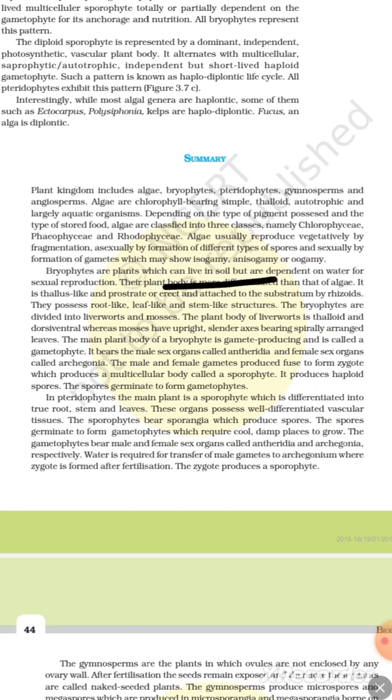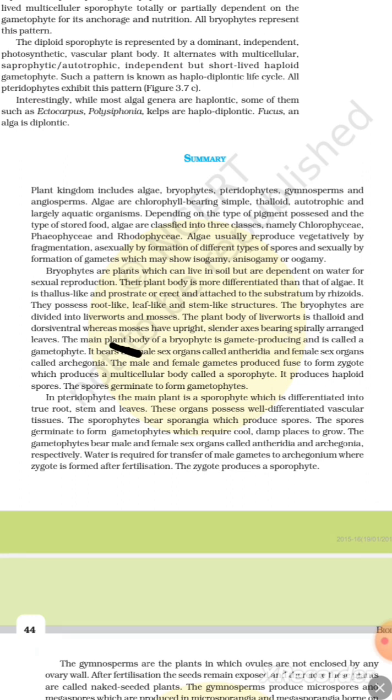Bryophytes are plants which can live in soil but are dependent on water for sexual reproduction. Their plant body is more differentiated than that of algae. It is thallus-like, prostrate or erect, and attached to the substratum by rhizoids. They possess root-like, leaf-like and stem-like structures. The bryophytes are divided into liverworts and mosses. The plant body of liverwort is thalloid and dorsiventral, whereas mosses have an upright, slender axis bearing spirally arranged leaves.